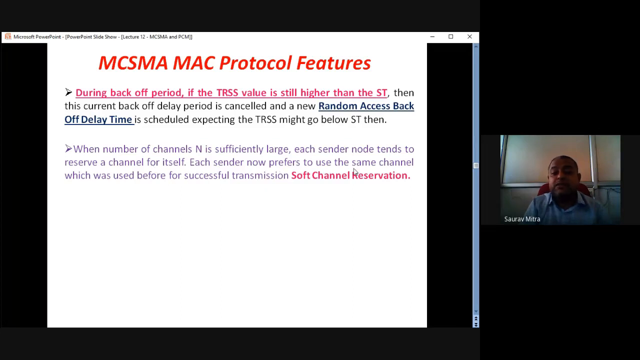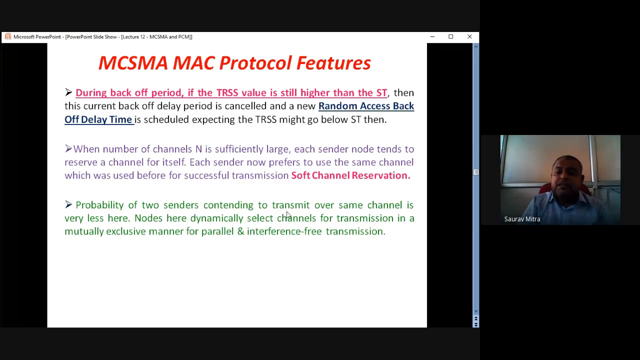So whenever the number of channels N is sufficiently large, each sender node tends to reserve a channel for itself. Each sender now prefers to use the same channel which was used before for successful transmission, which is called soft channel reservation. The probability of two senders contending or fighting to transmit over the same channel is very less. That means in this case CSMA or MCSMA, multi-channel CSMA. So MCSMA is nothing different. It is the same CSMA, but whenever it is done for many channels, it is called multi-channel CSMA. So the probability of two senders fighting for the same channel for data transmission is very less.